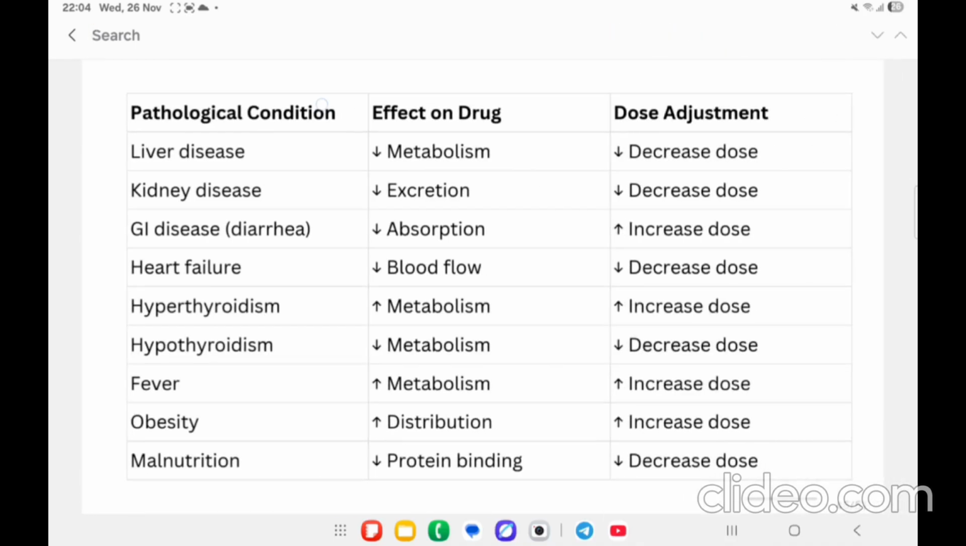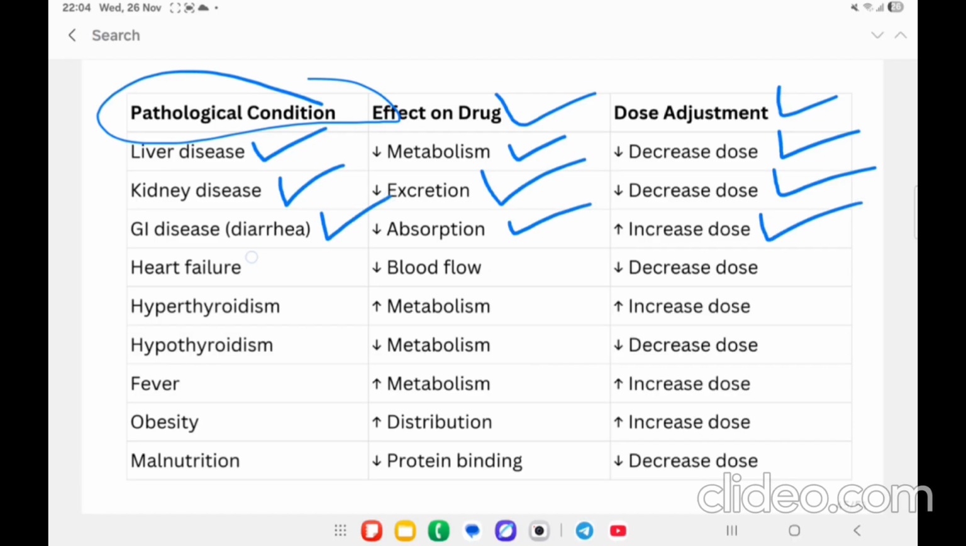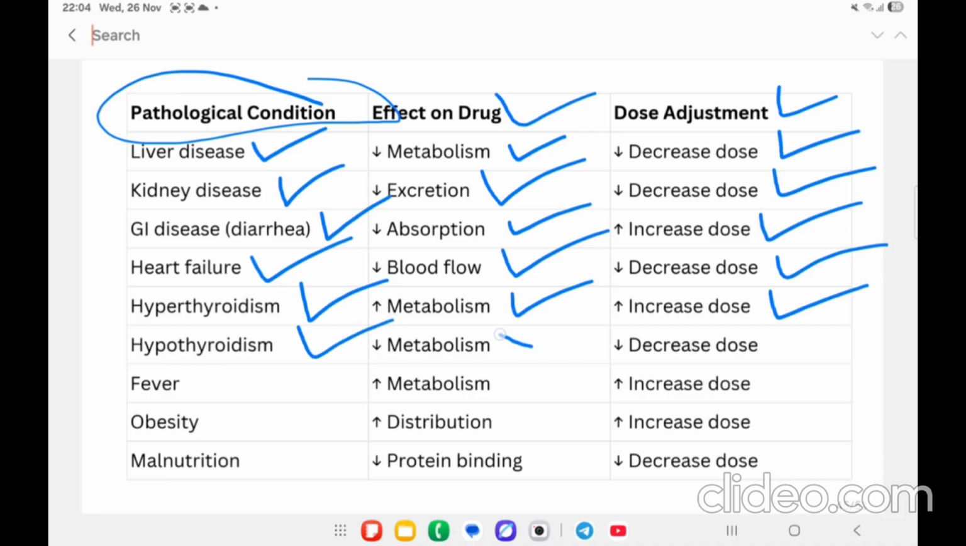Here is the chart: pathological condition, effect on drug, dose adjustment. If there is a liver disease, decreased metabolism, decrease dose. Kidney disease, decreased excretion, decrease dose. In case of GIT diseases, decreased absorption, increase dose. In case of heart failure, decreased blood flow, decrease dosage. In case of hyperthyroidism, increased metabolism, increase dosage. In case of hypothyroidism, decreased metabolism, decrease dosage.